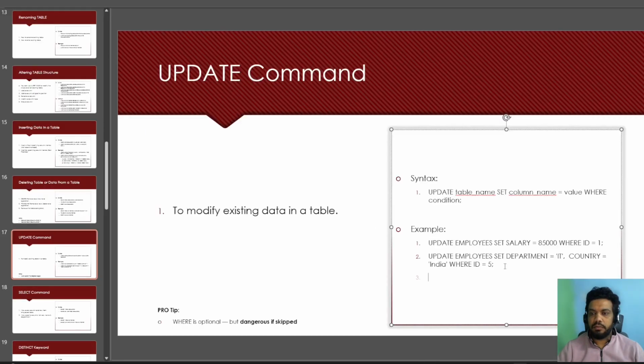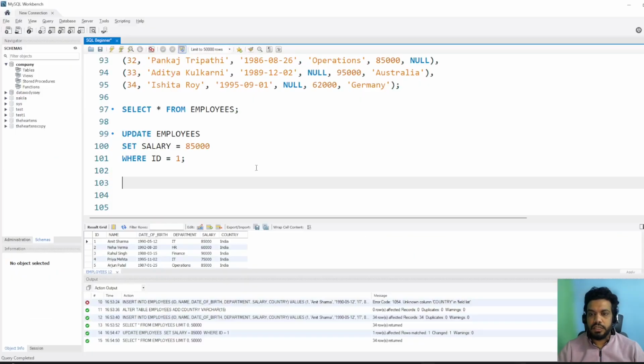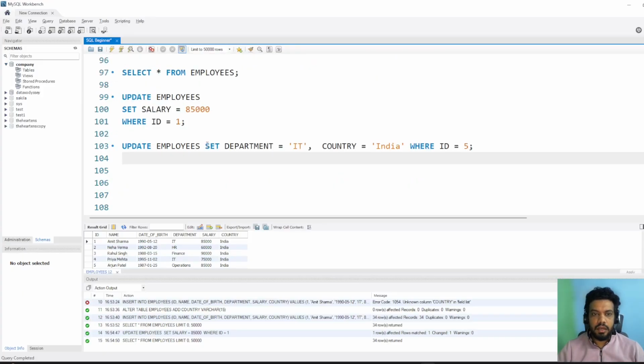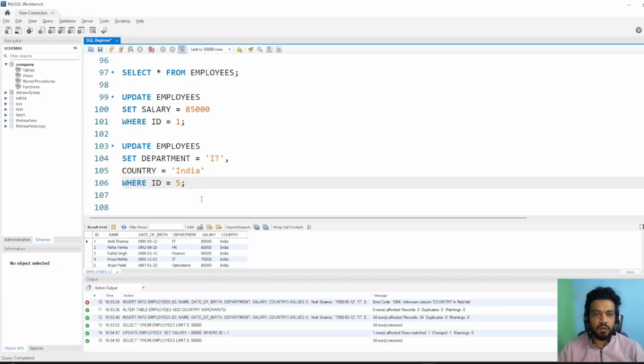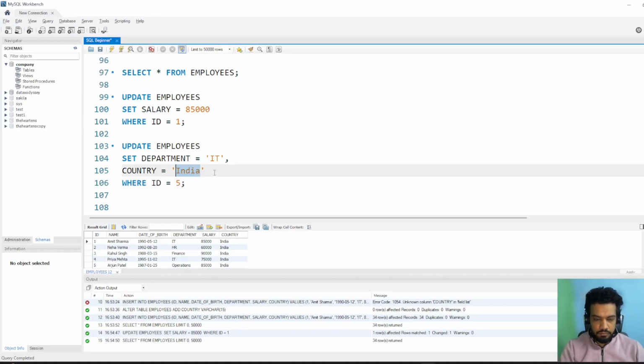And what if we are trying to update two records? So this is the command. Again, update employees, set department, basically column name first, and then the value, and then a comma, and the second column is country, and then we are trying to update India, where ID equal to 5. So for ID 5, India is already there, so maybe I can update USA over here.